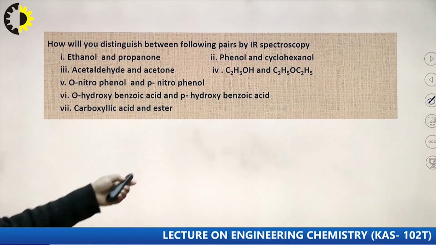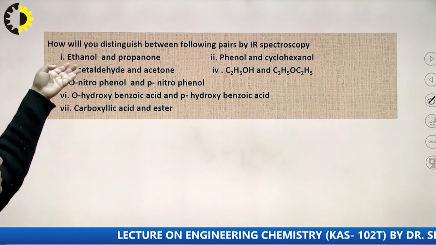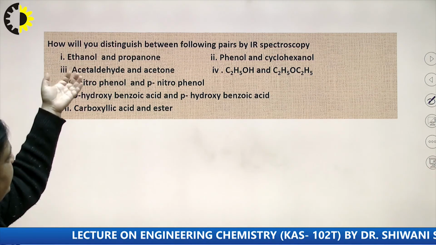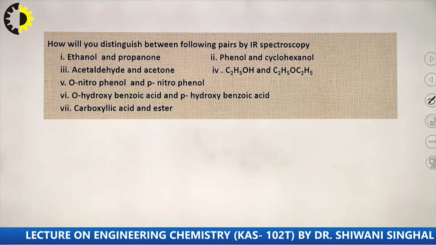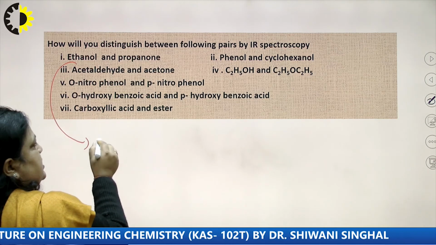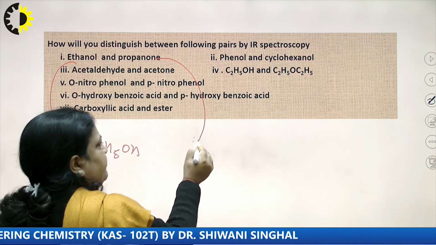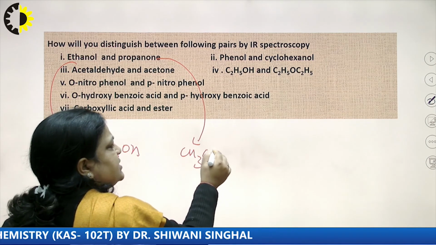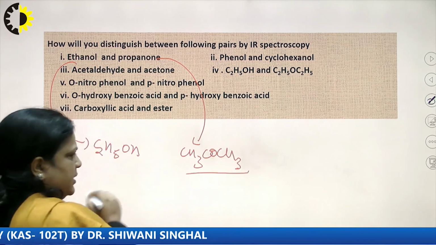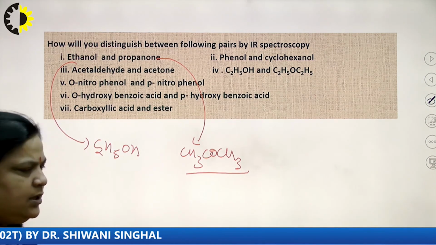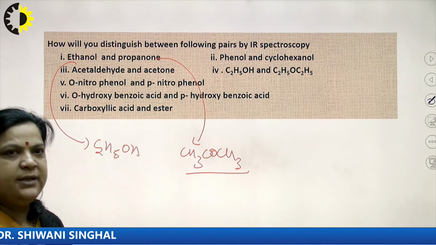Now, the third question is of this type. Let us take one case, ethanol and propanone. In ethanol, C2H5OH, an OH group is there, and in propanone, CH3COCH3, a carbonyl group is there. So how do we differentiate between these two on the basis of IR?